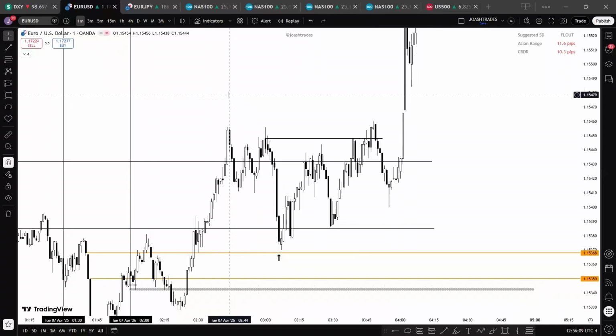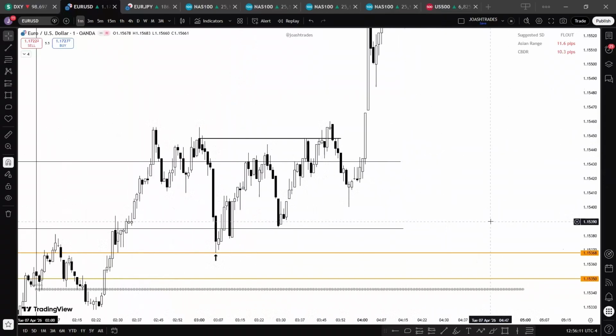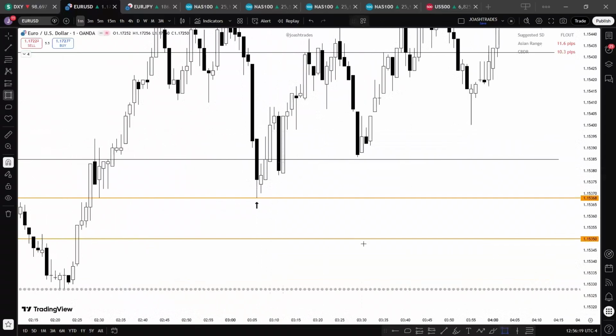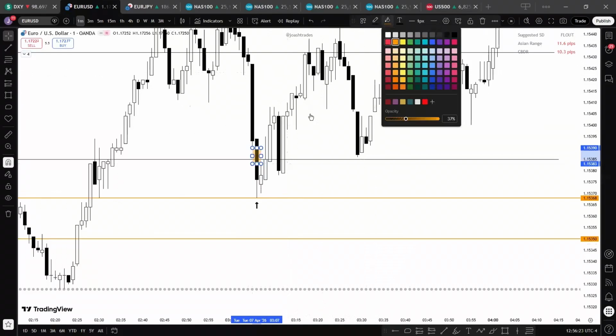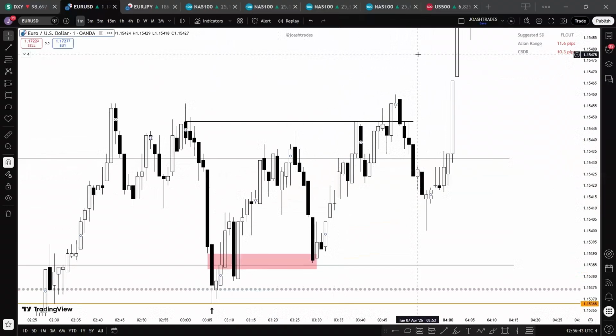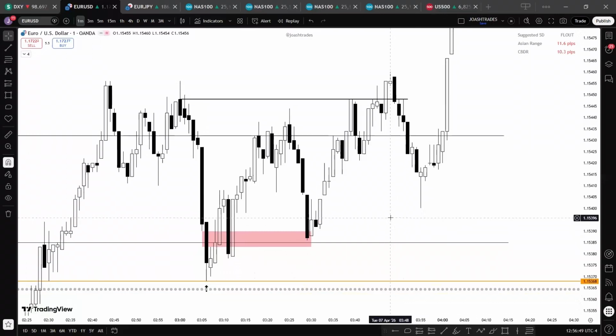Now, if we are not used to the change of state of delivery, we can use what we call the inversion fair value gap. If you look closely, we have this fair value gap here. Let me change the color to red. If I pull it out, this candle here closed above this sell side imbalance, buy side inefficiency. You can see our price closed below it, and then returned back to it. 1, 2, boom. Then we have our move. All right, so whichever you want to use. A second way we can also use this is what we call the market shift. All right, but we can't see it clearly here.